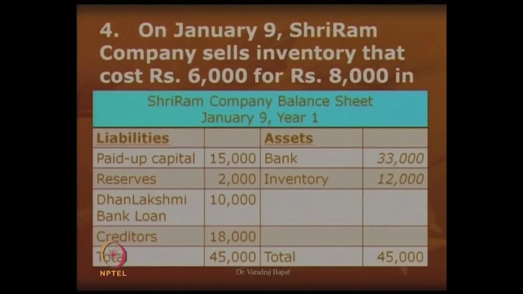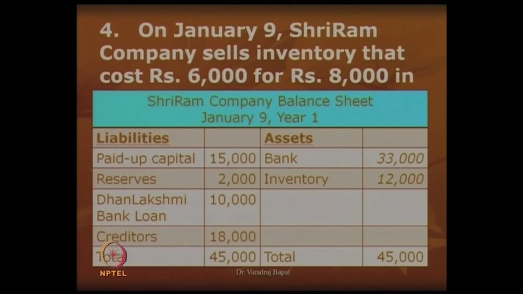So, you can see here my bank balance has increased by 8. So, from 25 it has become 33. Inventory from 18 has gone down by 6. So, it has become 12. Both the items have shown change, so they are shown in italics.